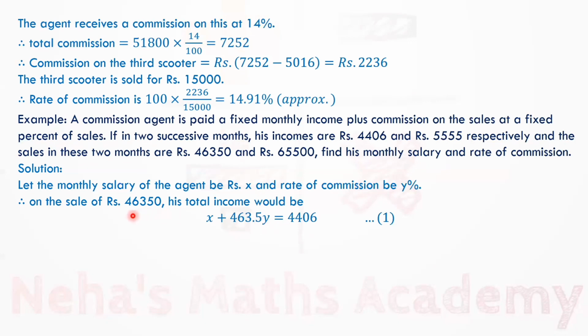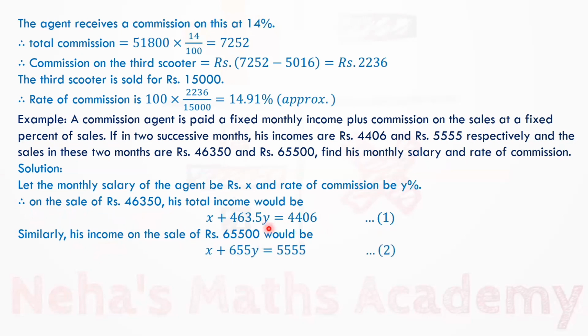Y% commission is there. So it is 46350 into Y%. It is 463.5 into Y. That is equal to 4406. And second equation for second month, his income on the sale of rupees 65,500 would be X plus 655Y is equal to 5,555. Now solve these two equations simultaneously to get values of X and Y.